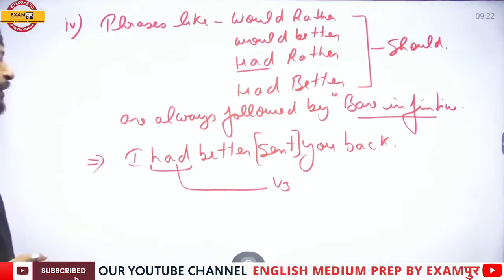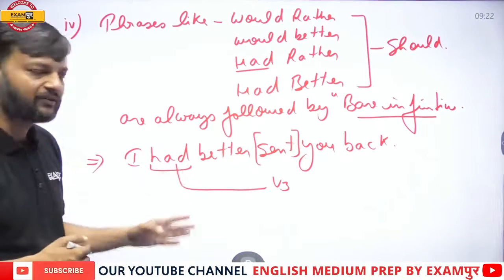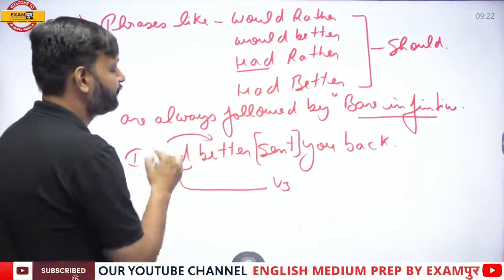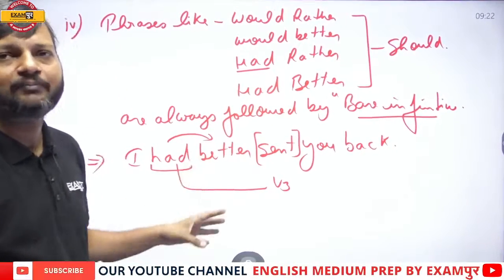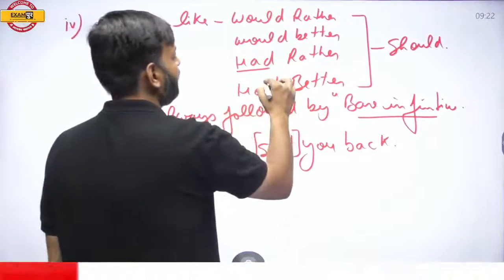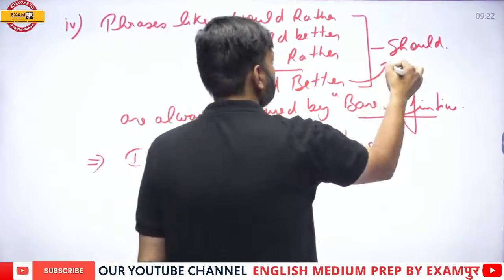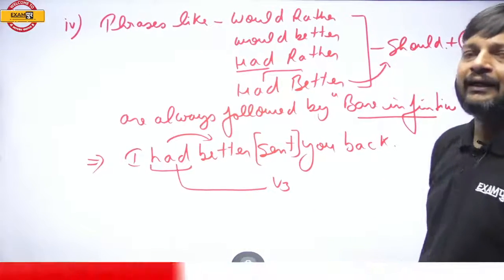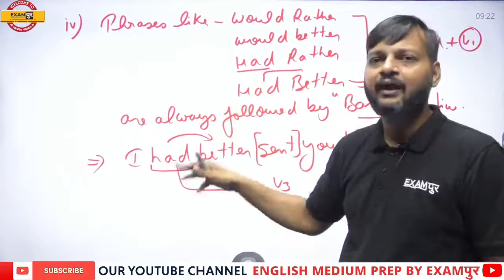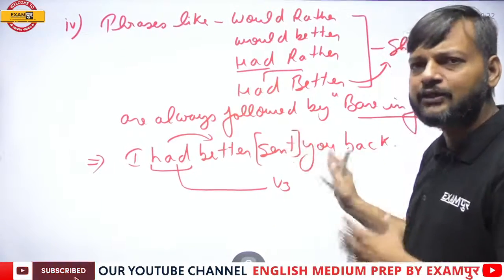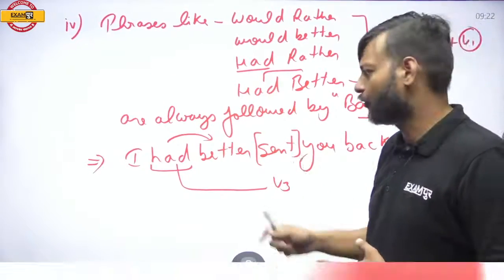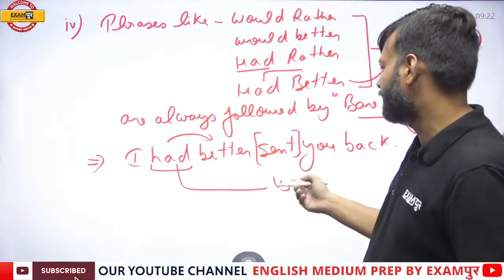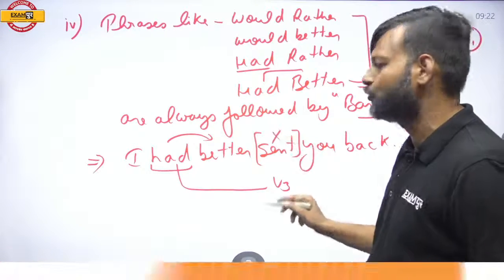But actually this is not past perfect tense because had is not alone here. Had is paired with better. In the sentence, had and better together become should, and we all know that should is followed by first form. So if there were had alone in the sentence, would be used in the sentence. Okay, but had better means should, and it is followed by bare infinitive. So bare infinitive is first form of verb. So here, use of sent is wrong.